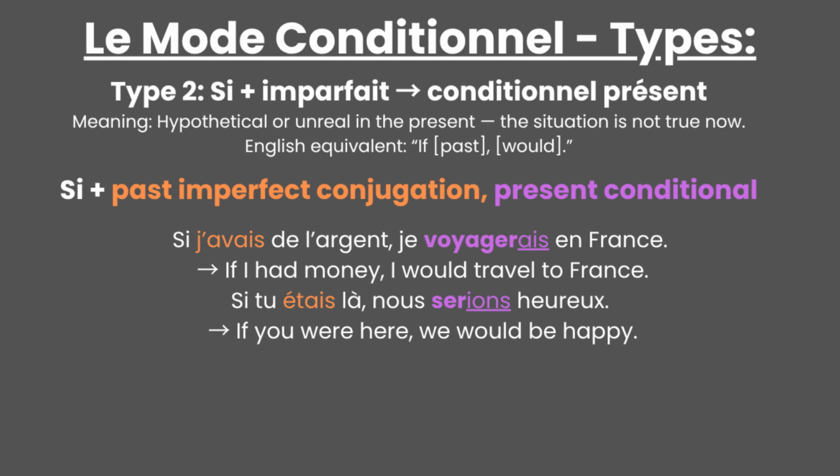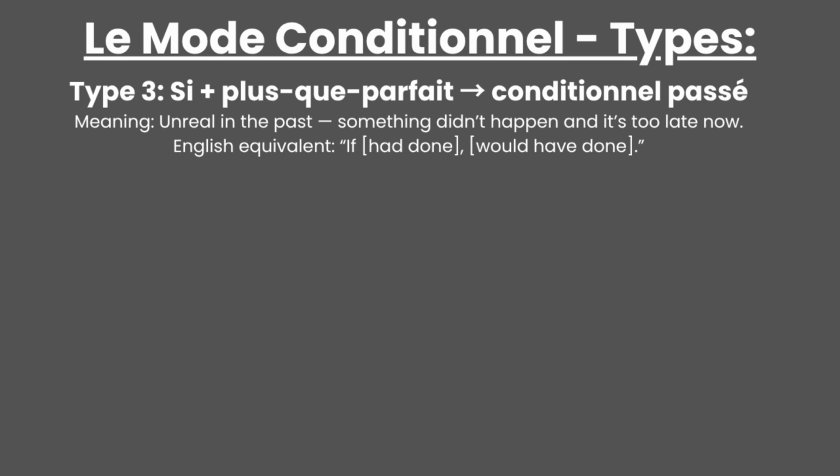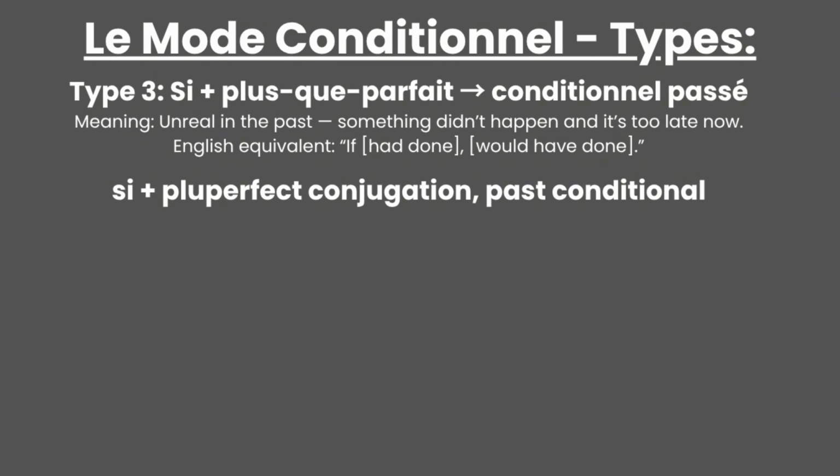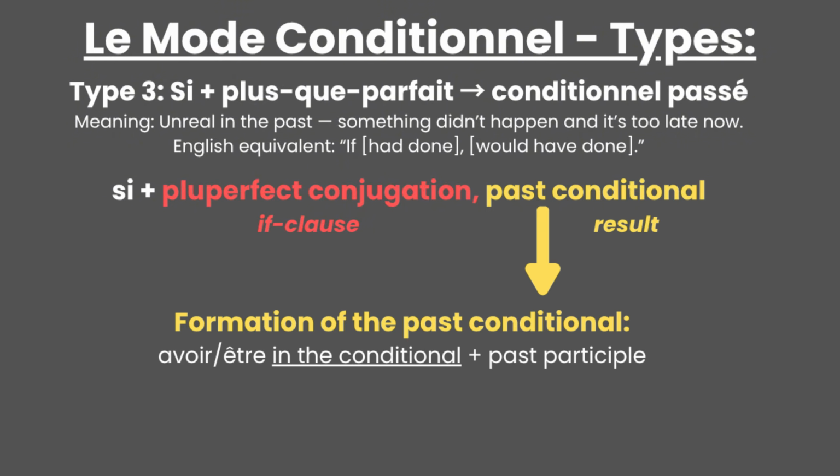The last type to know is conditional type 3, which explains something unreal in the past that didn't happen. It's the English equivalent of using if, the structure, had done, and the result, would have done. This type is considered to be the hardest to understand because formally, it's the most specific type dealing with unrealized past events. Its pattern uses si plus pluperfect conjugations in the if clause, but the result is formed very differently, which creates the past conditional.